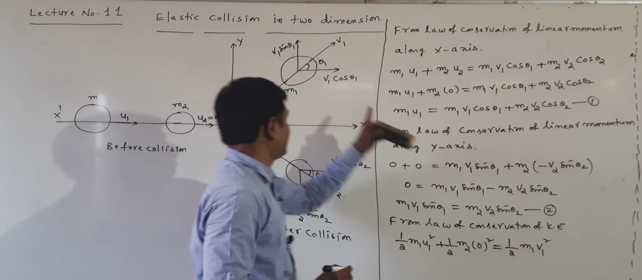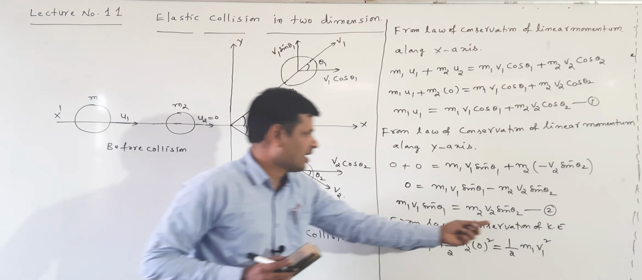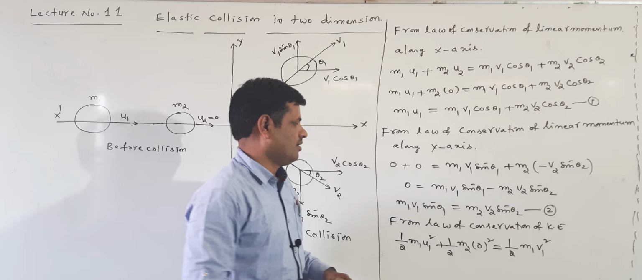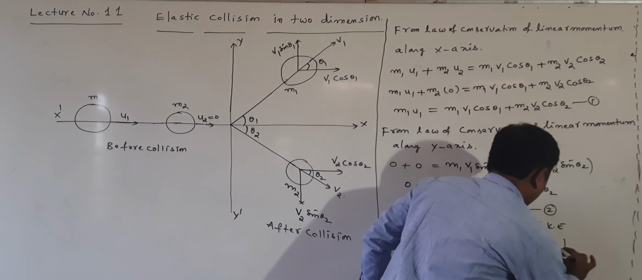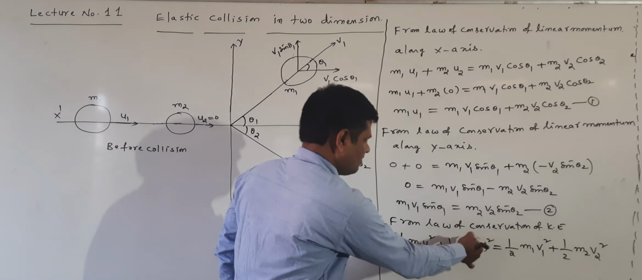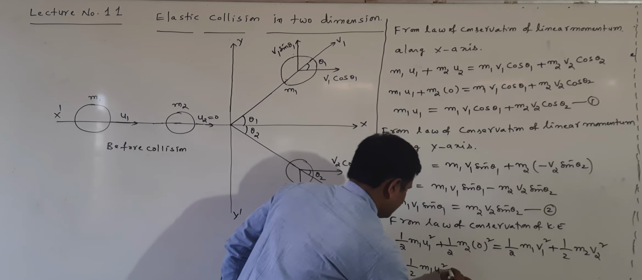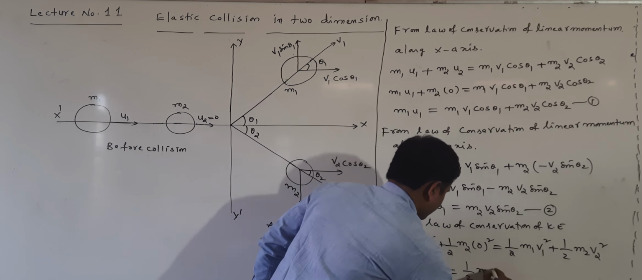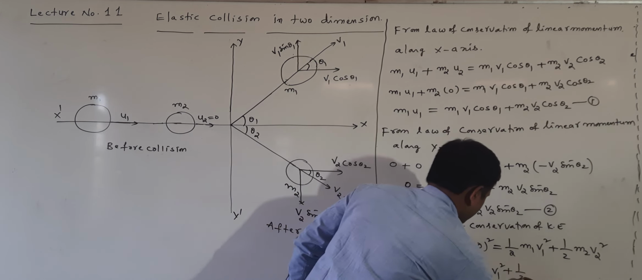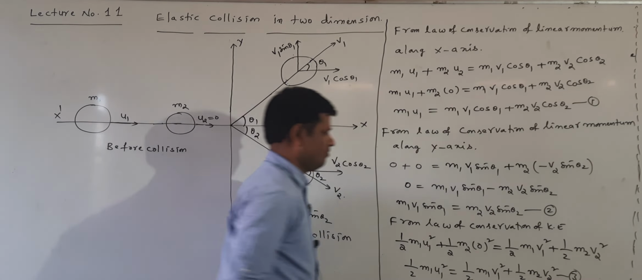Directly I am considering v1 only, I am not taking the components. Why not? Because kinetic energy is a scalar quantity. Plus half m2 v2 square. So half m1 u1 square is equal to half m1 v1 square plus half m2 v2 square. This is given as equation number 3.